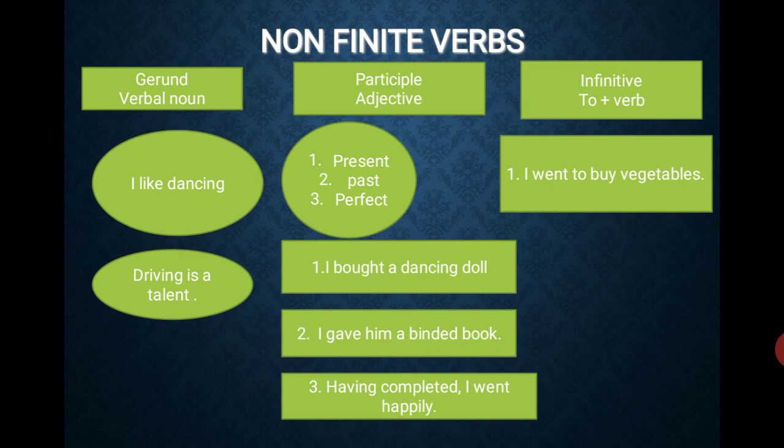Look at the second sentence: I gave him a binded book. Which is the finite verb? I is the subject, gave is the verb, and book is the noun. Binded book is a past participle. How was the book? It was binded, giving some information about the noun book. So it is a past participle. Sometimes we may say bind, binded, as a verb, but here it is acting as an adjective. So don't go wrong.